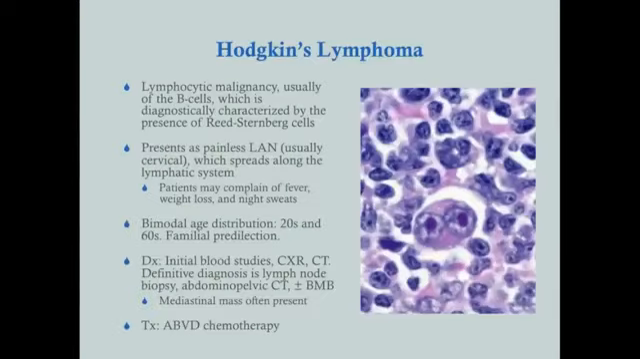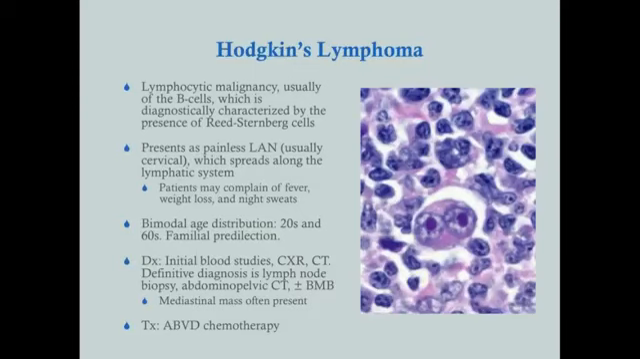Okay. So Hodgkin's lymphoma is a monoclonal proliferation, usually of the B cells, and it's diagnostically characterized by the presence of these Reed-Sternberg cells, these sort of owl eye cells. Okay, so if you're taking Step 1 and you're watching this, you want to know what these look like. If you're taking Step 2 or 3, you still gotta know what Reed-Sternberg cells are. Okay, so Hodgkin's typically presents as painless lymphadenopathy. Usually it's cervical, but it can be supraclavicular. It can be anywhere, but most commonly cervical.